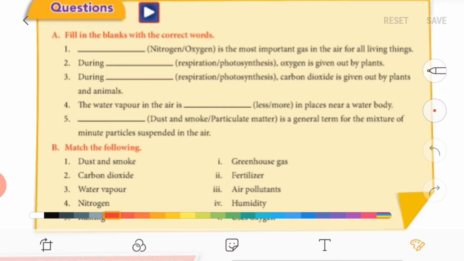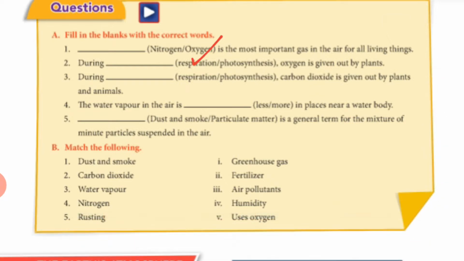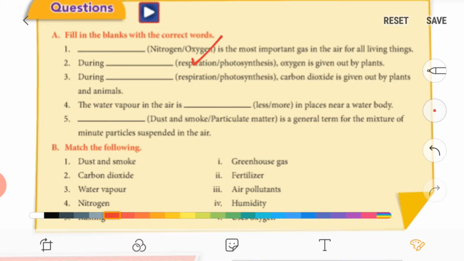Here, the first one is: dash gas is the most important gas in the air for all living things. The answer is oxygen. Now second, during dash, oxygen is given out by plants. So it is photosynthesis.